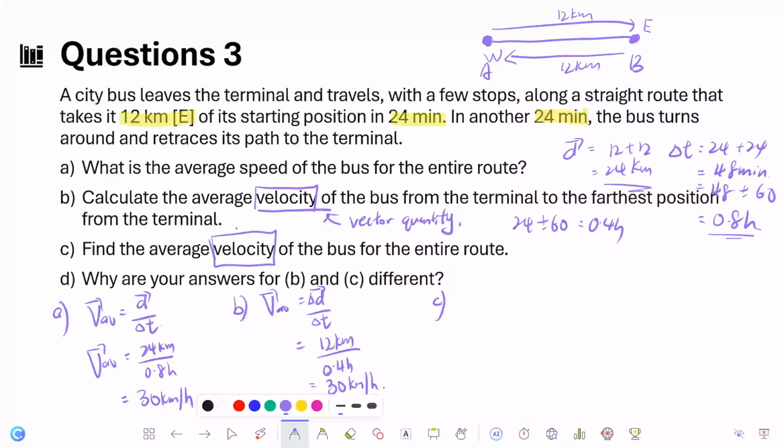And then for C, find the average velocity of the bus for the entire route. If we want to find the average velocity of the entire route, it means that the bus now travels from point A to point B, and then travels back again from point B to point A. Therefore, the displacement is equal to 0, but the time is 0.8 hour. If the displacement is 0, therefore the average velocity should be 0.